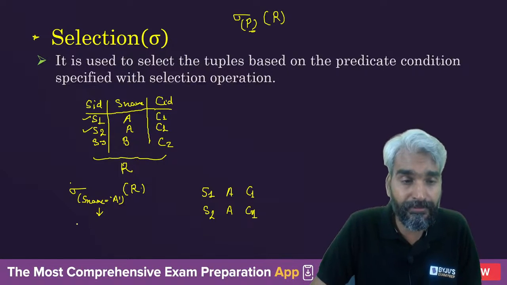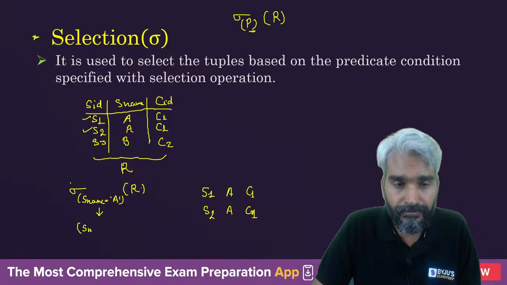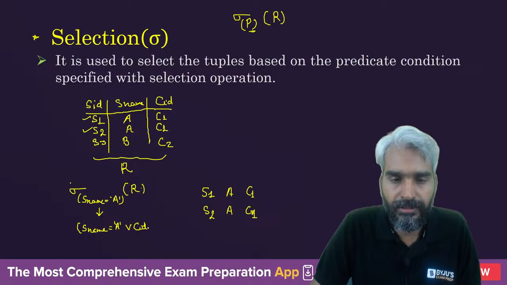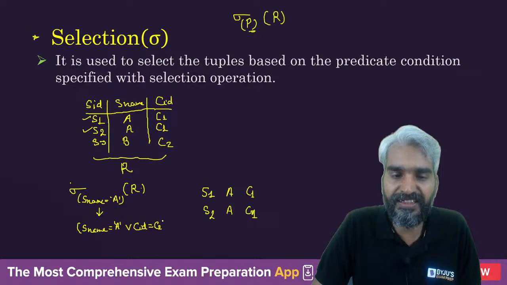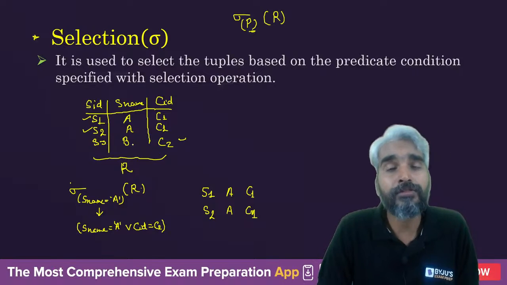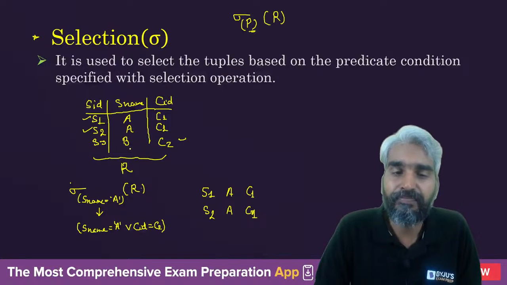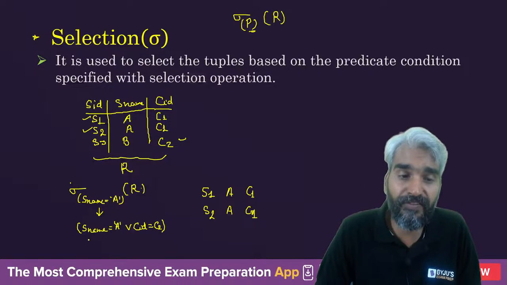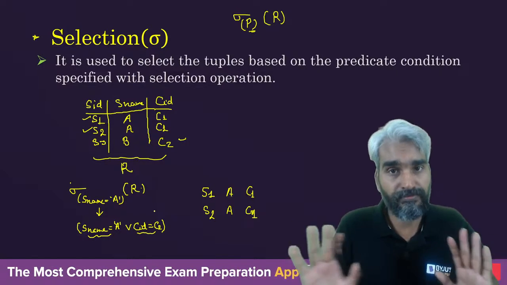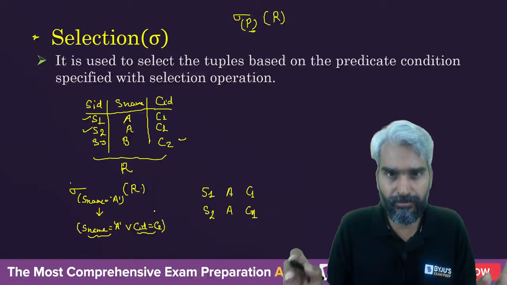So if I want to say that S name equals to A or CID equals to C2, then this tuple will also be selected, because in this, though S name is not A, CID is C2. So you can define one or more conditions with the selection operation. Clear? So don't think that there should be only one condition.